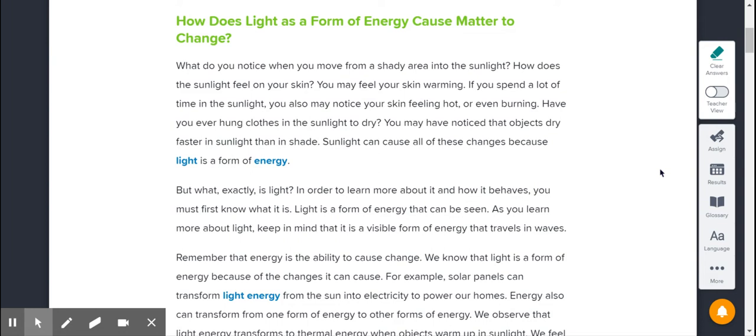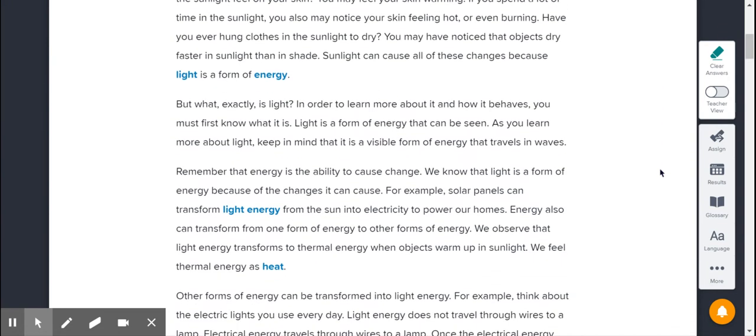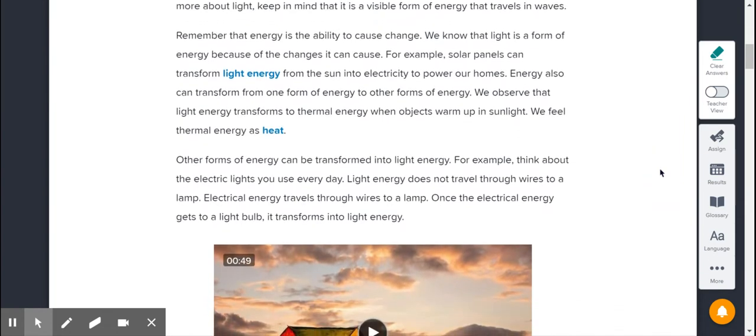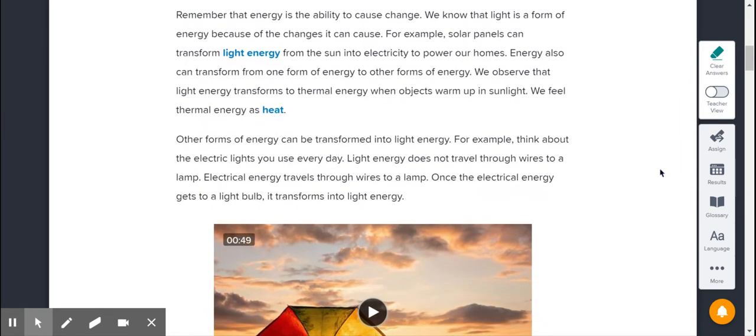We know that light is a form of energy because of the changes it can cause. For example, solar panels can transform light energy from the sun into electricity to power our homes. Energy also can transform from one form of energy to another form of energy. We observe that light energy transforms to thermal energy when objects warm up in the sunlight. We feel thermal energy as heat. Other forms of energy can be transformed into light energy.